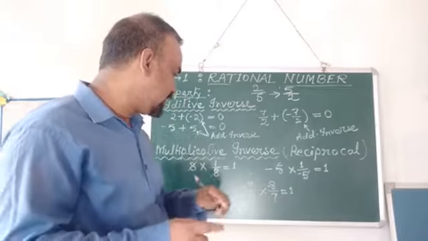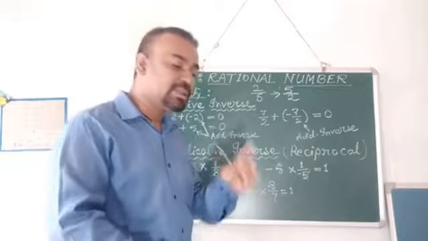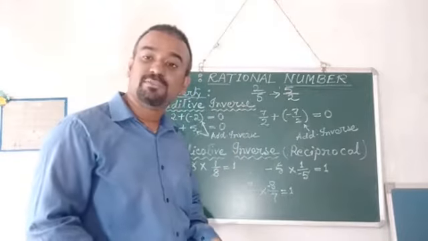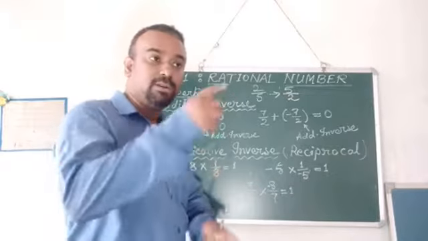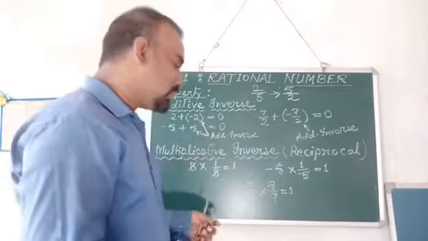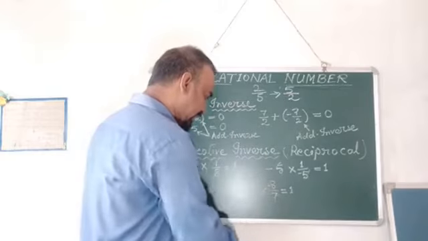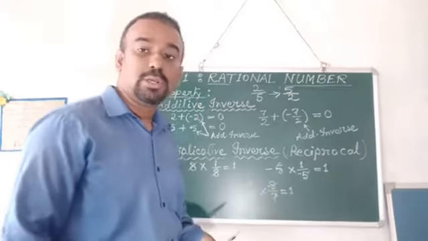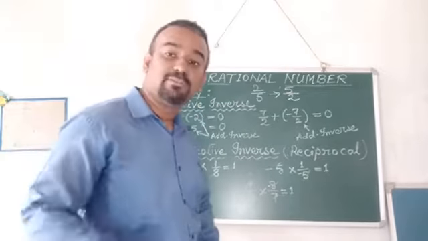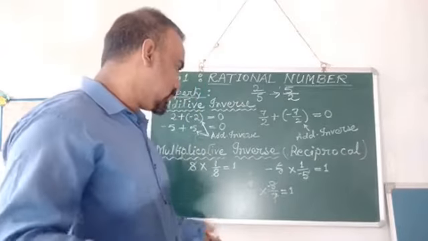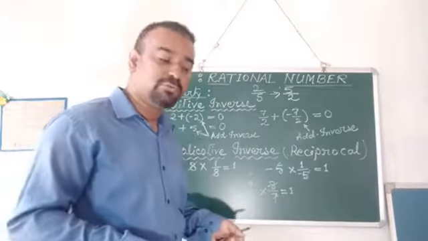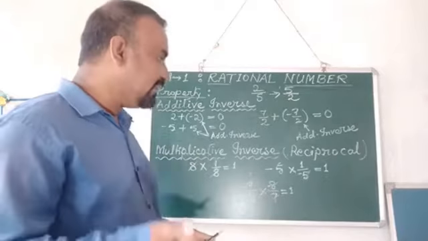Just flip the number. Minus 7 by 8's reciprocal is minus 8 by 7. The number will go upside down. So when you see this number, this and this will get cancelled, this and this also will get cancelled, and what will be left is equal to 1. So thus, this is the way to find out the multiplicative inverse.